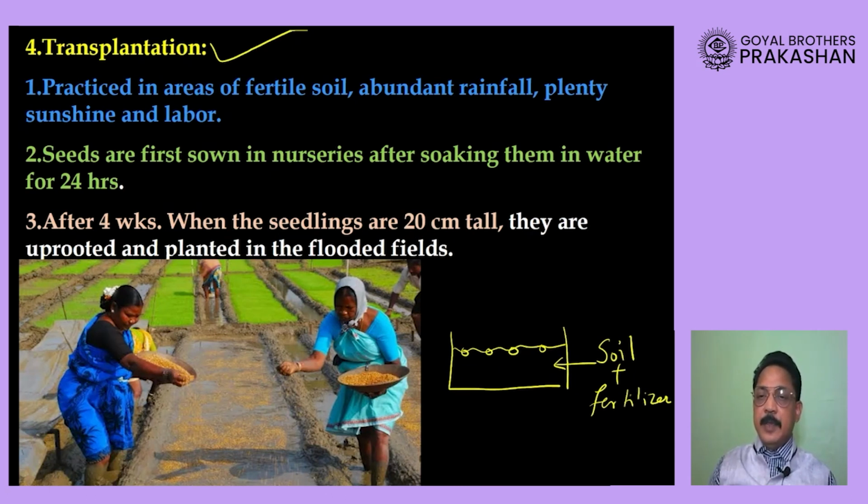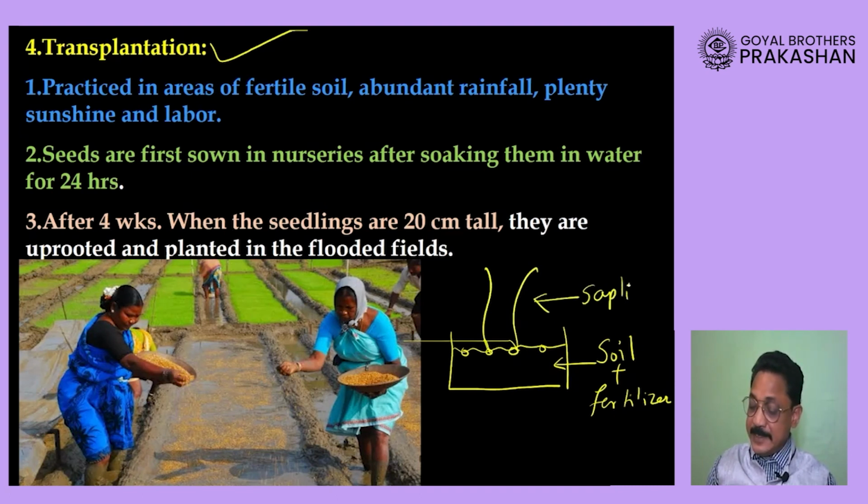So in this way you are protecting them in the best possible way, and you are allowing the seeds to grow in a very protected environment. And once the seed grows about 20 centimeter tall, approximately after 4 weeks, then they uproot the seed, which has now grown into a plant. Okay, now we will call this plant by the name sapling.